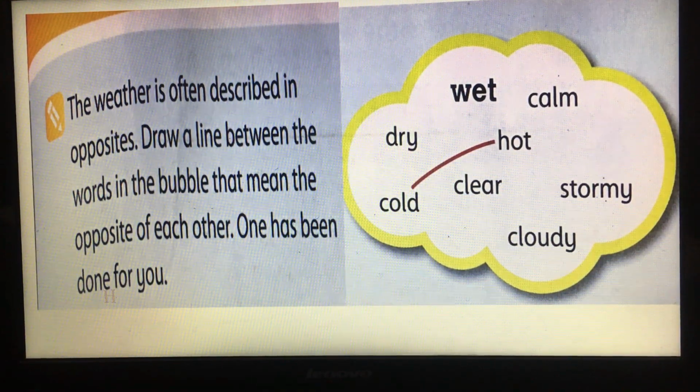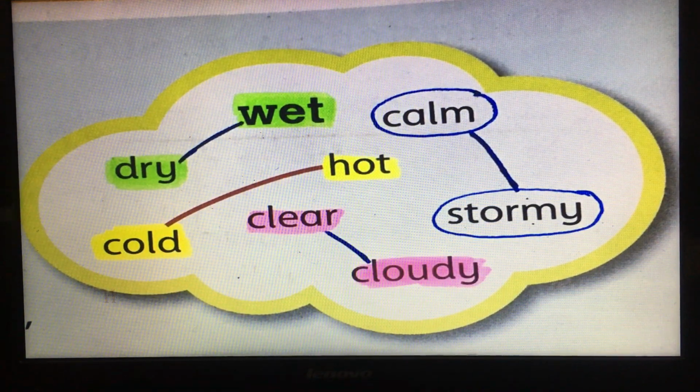So please, in your book, write the answer. Match between each two opposite words. So wet, opposite of dry. Calm and stormy are opposite. Clear and cloudy. And the last two words, hot and cold. So draw the line to connect each two opposite words.